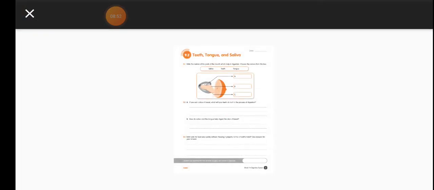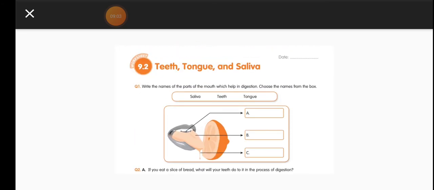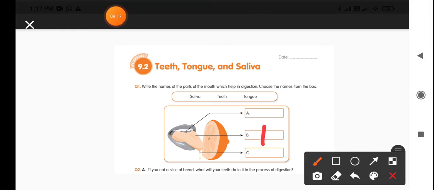Now we will see the questions in the worksheet. So the first one is, a help box is given and the different parts present in your mouth are also mentioned in the help box. So you need to find out which part this is. The first part is indicating your teeth and the second part is showing your tongue. I am just giving a letter to you, the remaining you write.